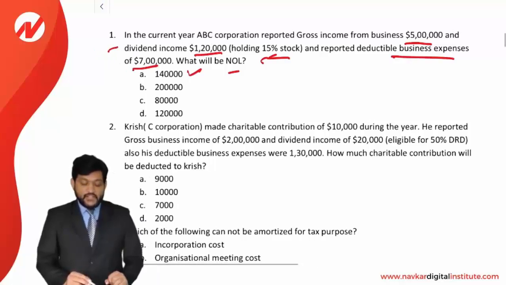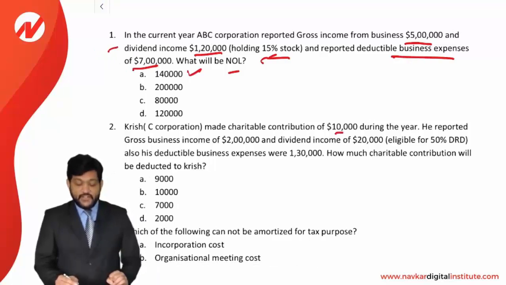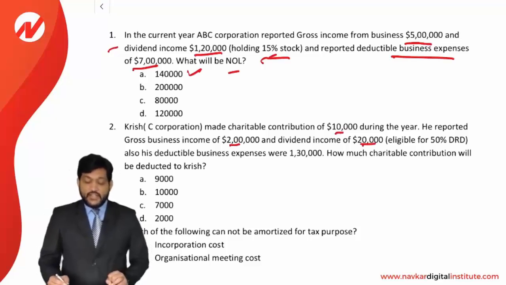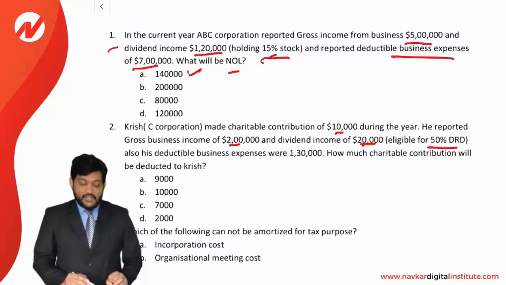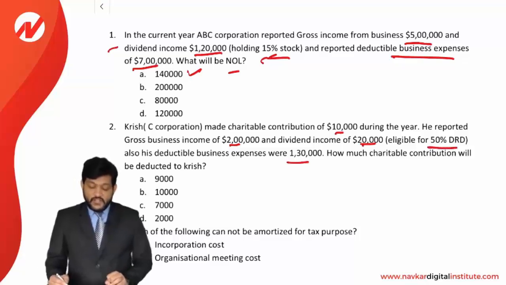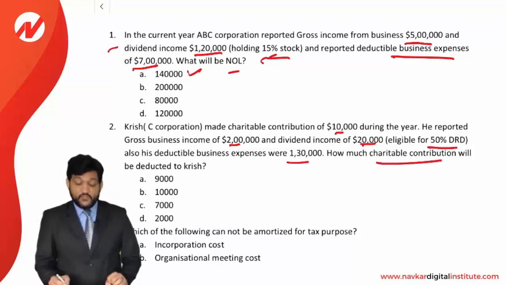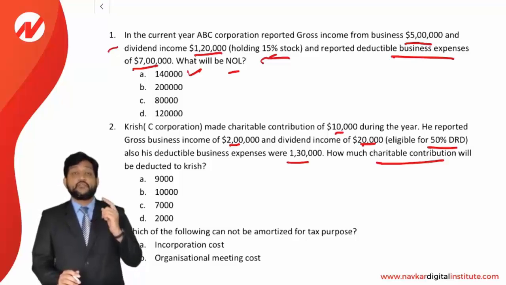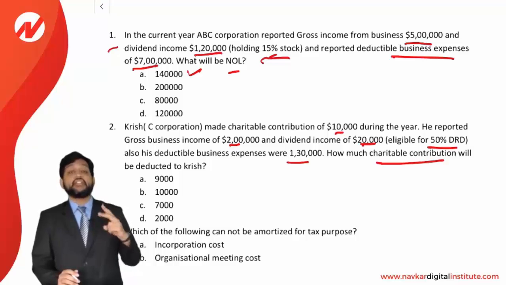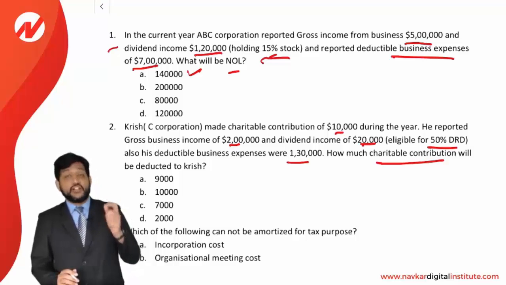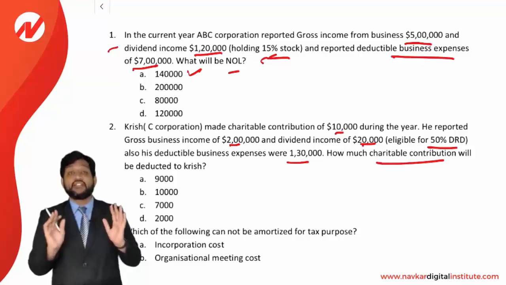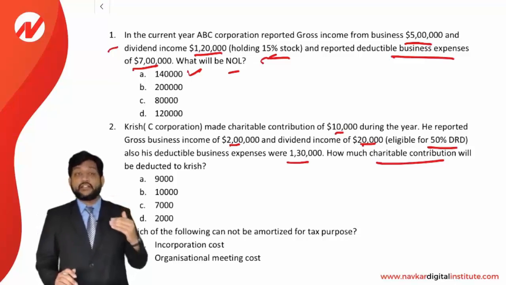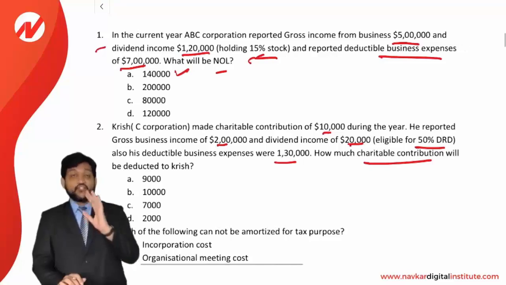Next, Chris, a C corporation, made a charitable contribution of 10,000 during the year. He reported a gross business income of 2 lakhs and a dividend income of 20,000, eligible for 50% DRD. And also his deductible business expenses were 1,30,000. How much of the charitable contribution will be deductible to Chris? If you remember the order of deduction, first we take the charitable contribution and then we take the DRD. So for the purpose of the charitable contribution deduction, we have to ignore DRD. Just be very clear: first charitable contribution and then DRD. They are asking about the charitable contribution.